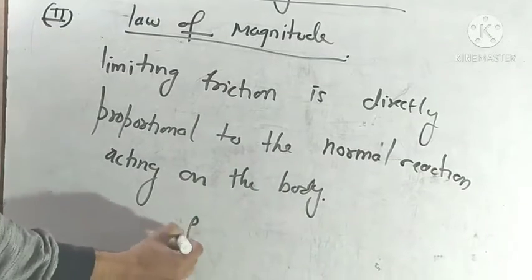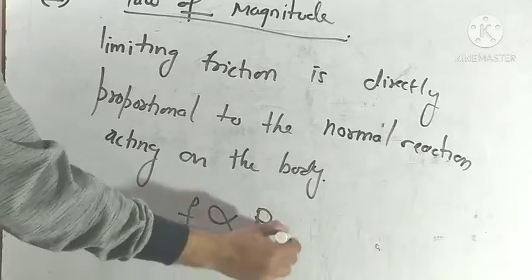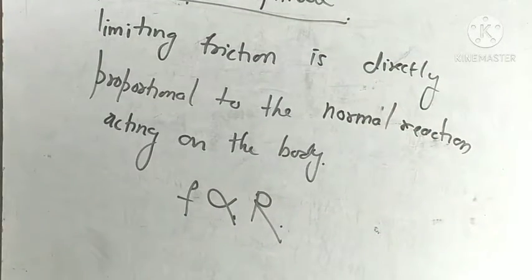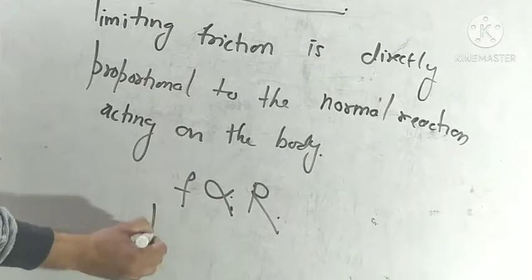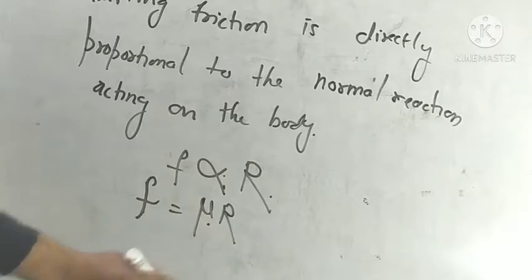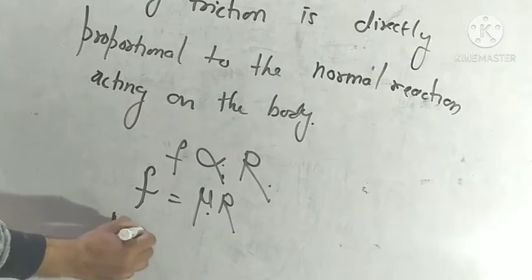I mean, the frictional force is directly proportional to the normal reaction force on the body. When we remove this proportional sign, mu comes here. Mu is called the coefficient of friction.